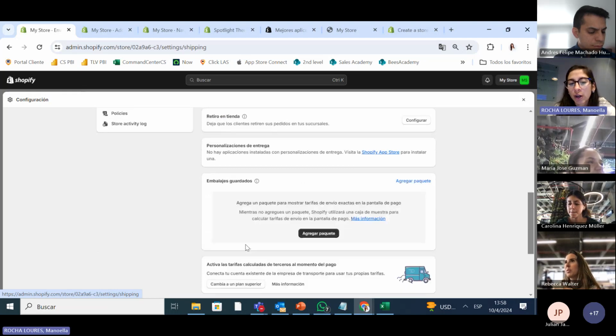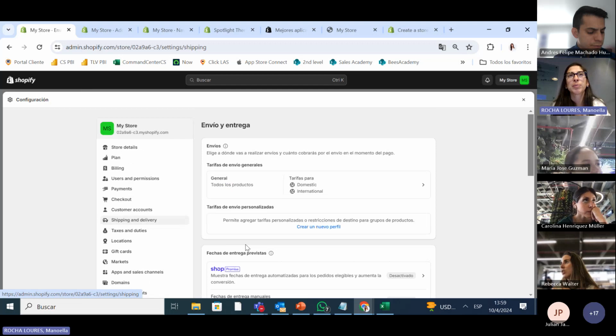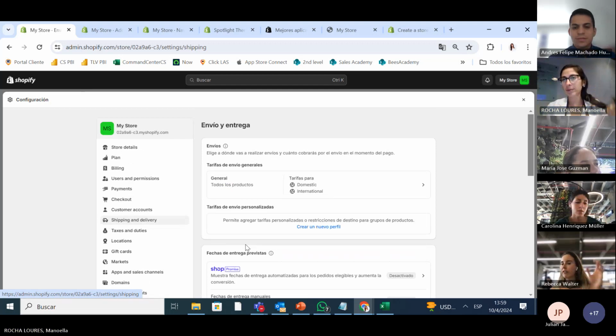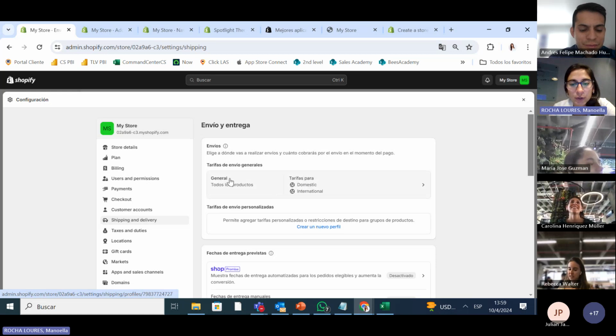Try to give all the options to the client. If they can pick it up, deliver. For example, in Paraguay, we're a small country, but we have a lot of little cities in the interior. So if you don't give the options of delivery to those cities, then you shouldn't have an e-commerce, because e-commerce is to get to all the world. If you want to do, for example, export, you have to put here that you do international.